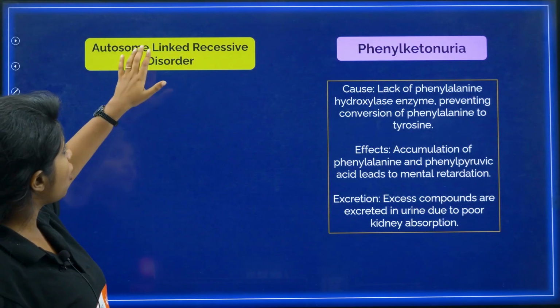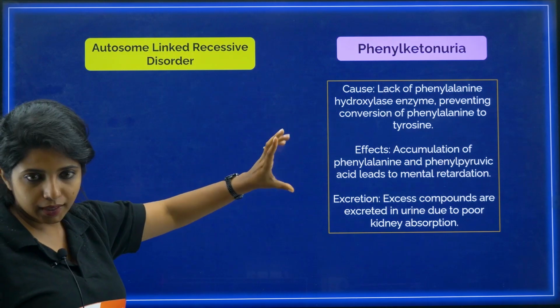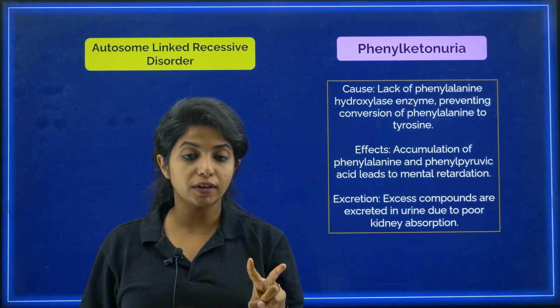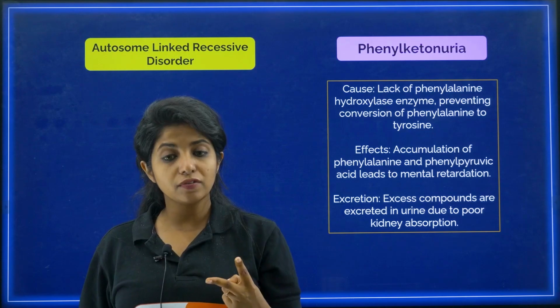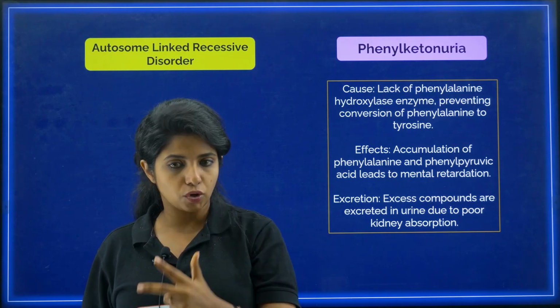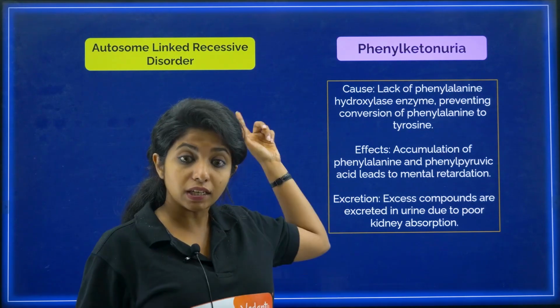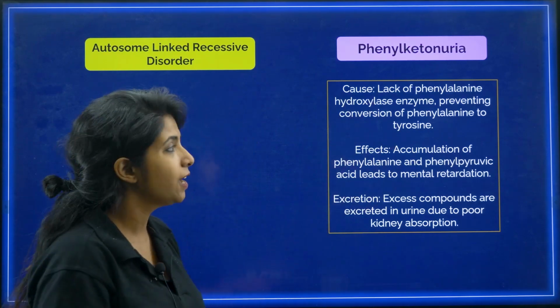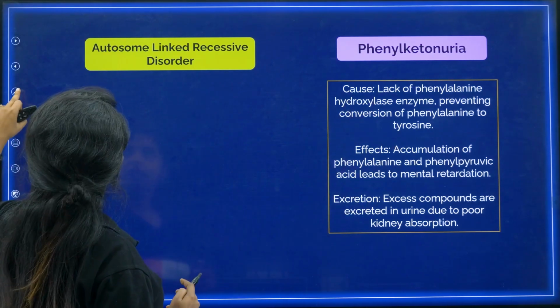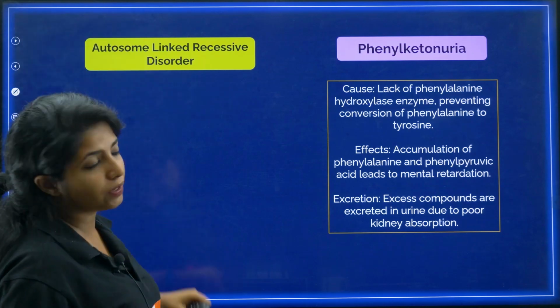Now there is one more autosome linked recessive disorder. We studied 2 disorders which are sex linked recessive disorders. Then we studied 2 disorders which are autosome linked recessive disorders, which are blood disorders. Now there is a third autosome linked recessive disorder, but this is not a blood disorder, this is a normal disorder, that is phenylketonuria. We already studied about it, right.